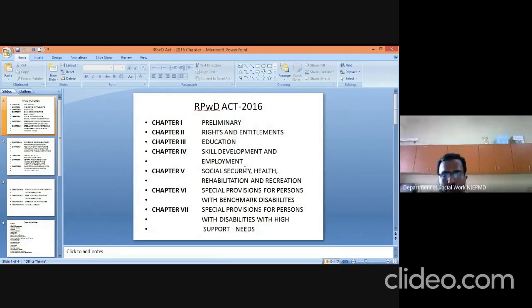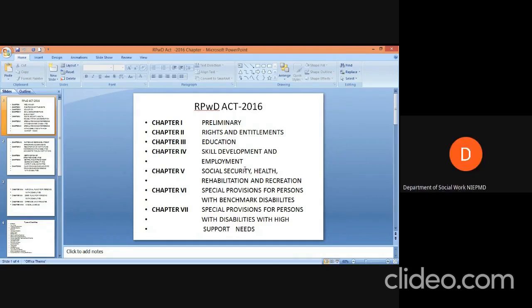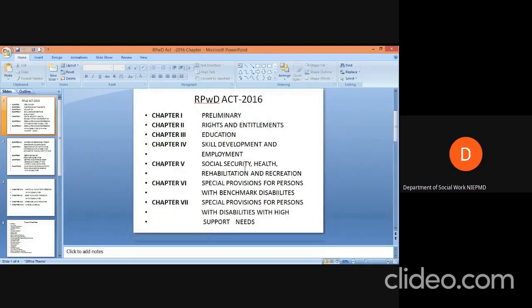Then chapter 7 deals with special provisions for persons with disabilities with high support needs. Special provisions are, for example, providing education loans, providing subsidies for constructing a house, and providing reservation for the employment of persons with disabilities. These provisions are given by the state and central government to persons with disabilities. These things are covered by chapter 7.